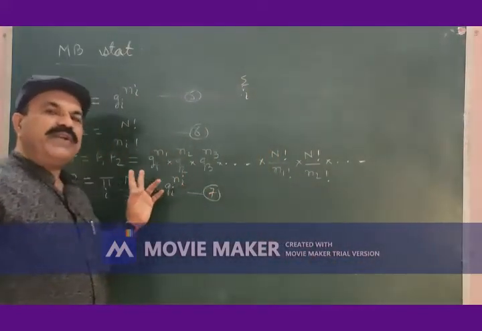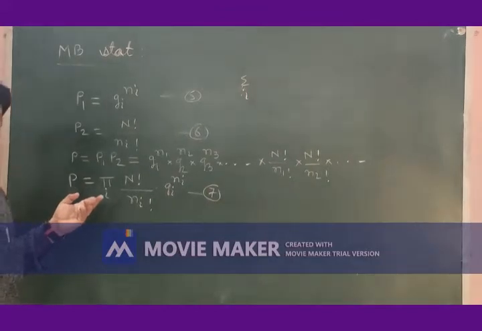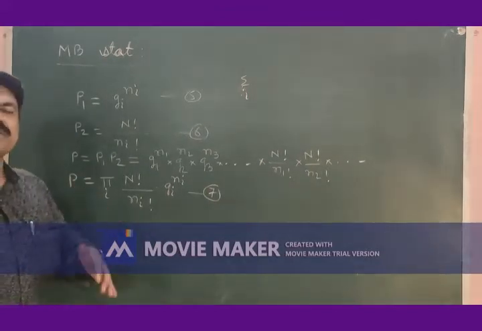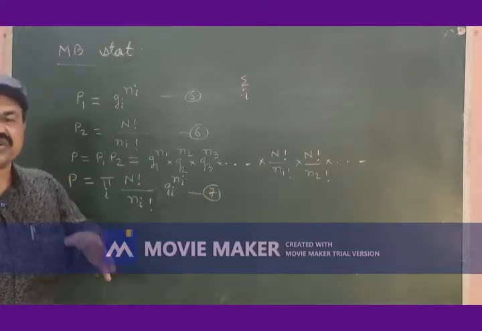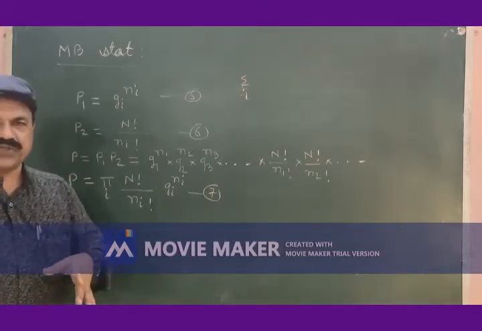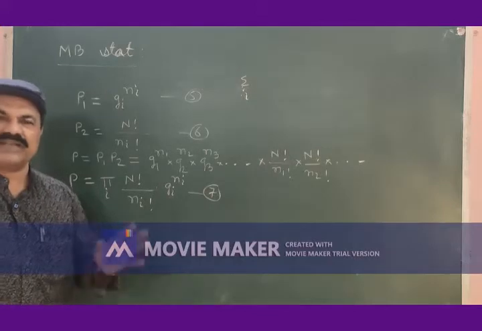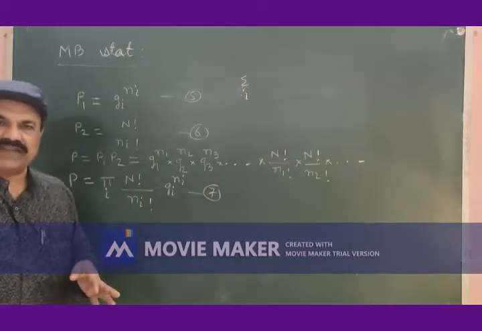This thermodynamic probability P is taken as maximum because it gives the maximum probable distinct ways of distribution of n number of particles among all possible energy levels.